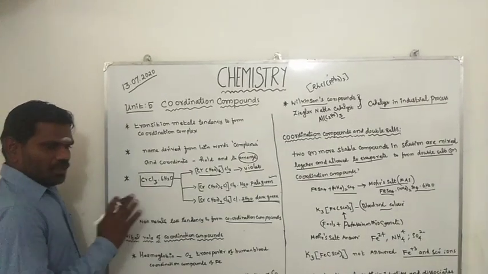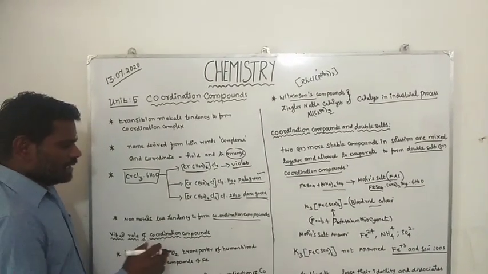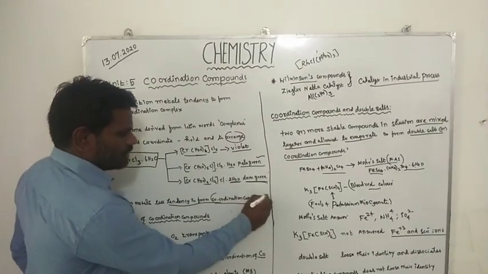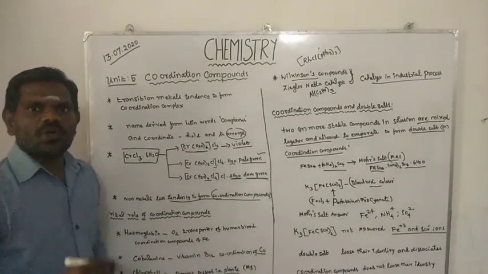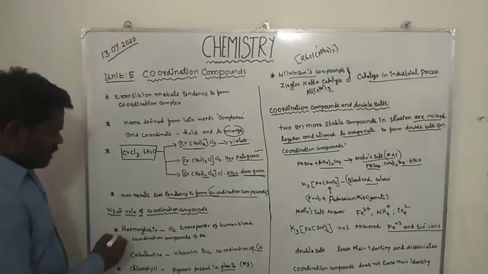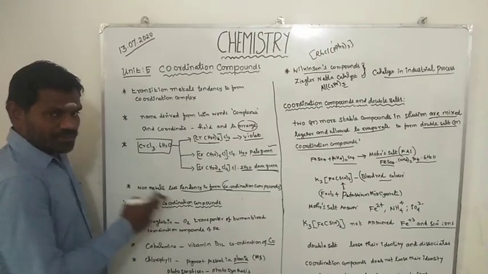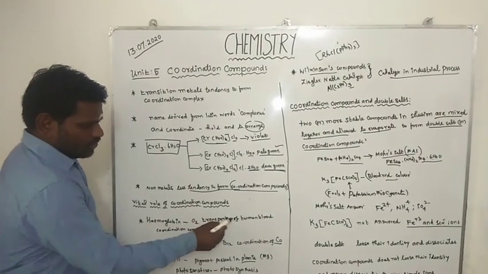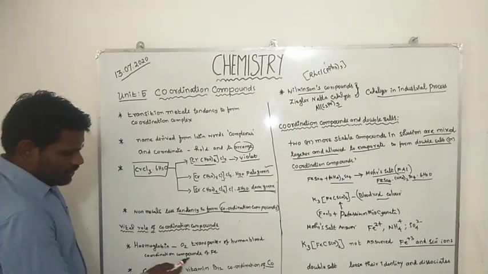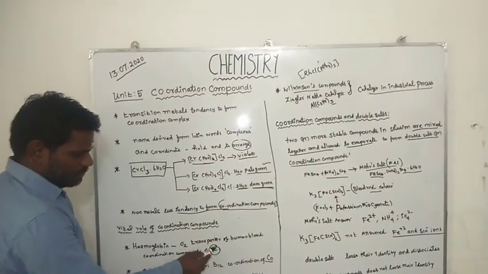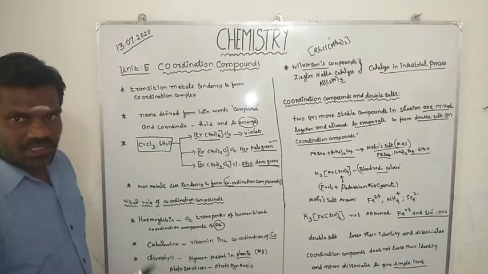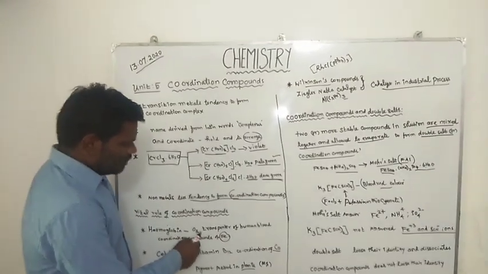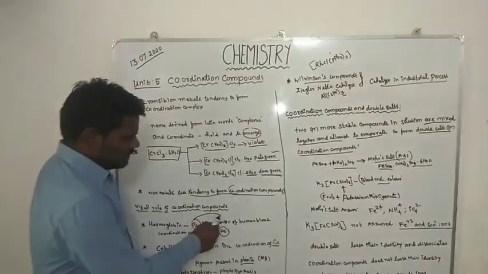Compared to non-metals, metals have a greater tendency to form coordination compounds. Now the important role of coordination compounds. Hemoglobin is one of the coordination compounds, the oxygen transporter in human blood. It is a coordination compound of iron, so iron is present in hemoglobin. Hemoglobin is used for oxygen transport in human blood.